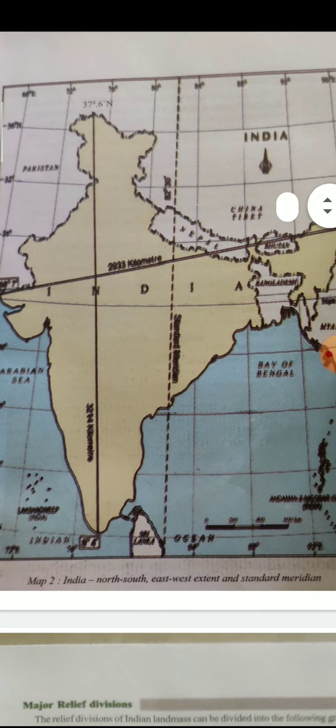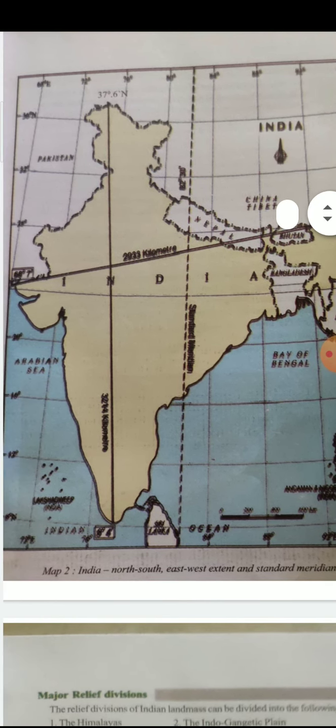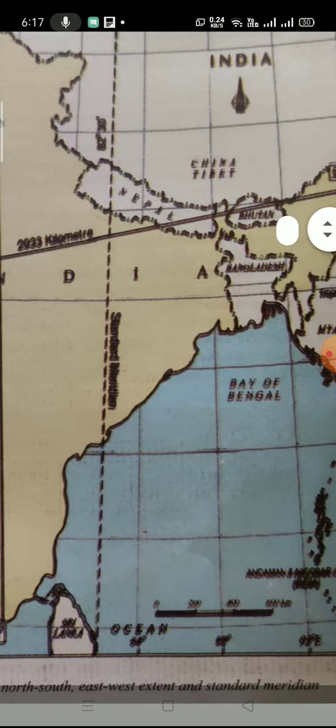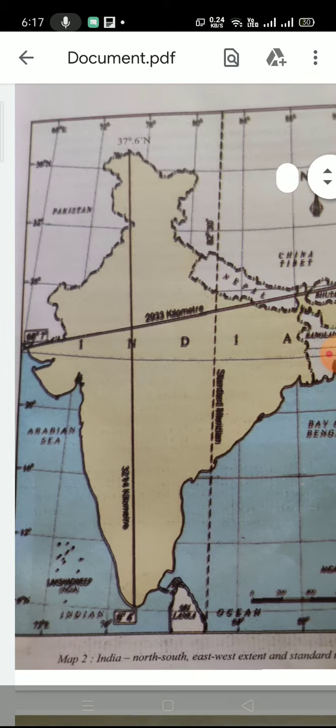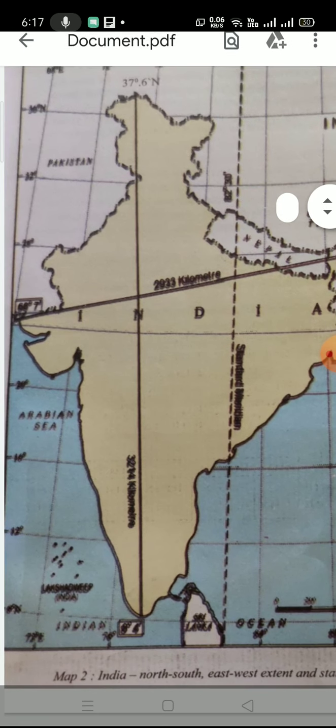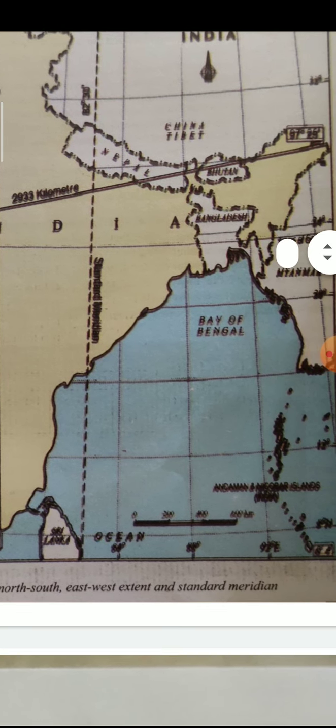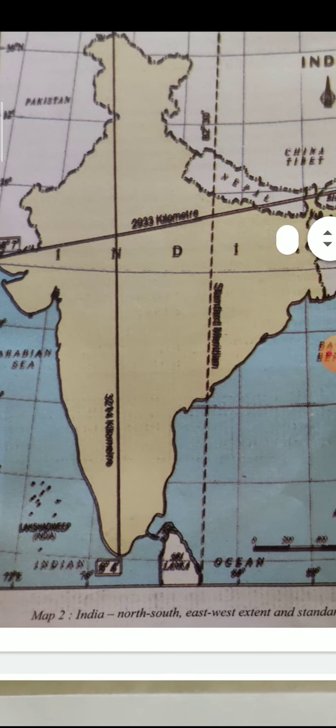And India is in the northern hemisphere and it is in the east part of the hemisphere, and 82.5 degrees east longitude gives us what is known as the standard time meridian of India.